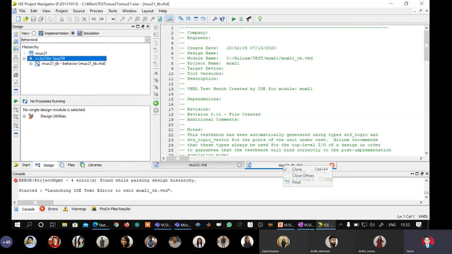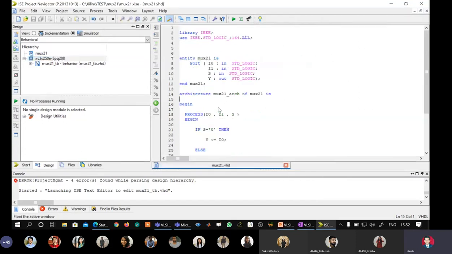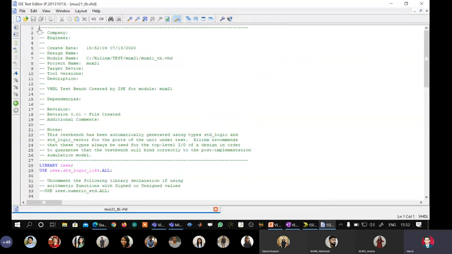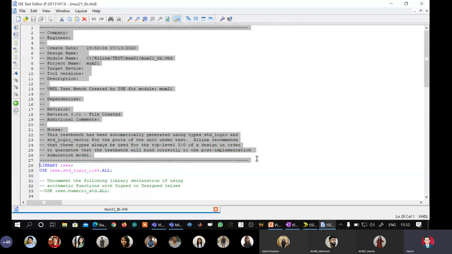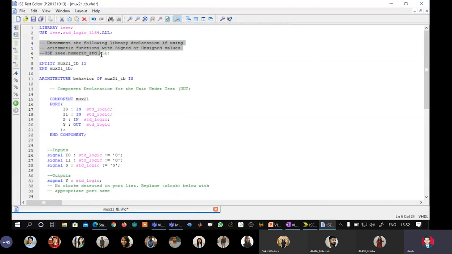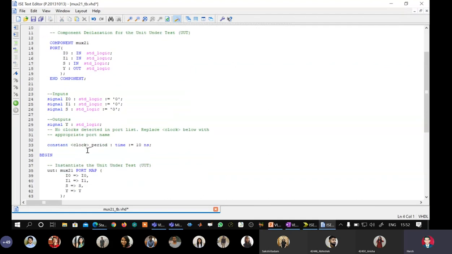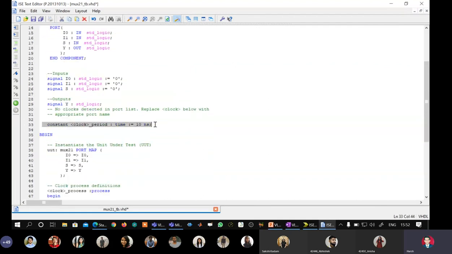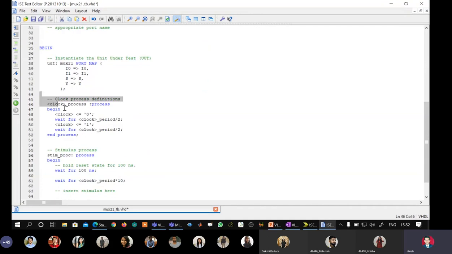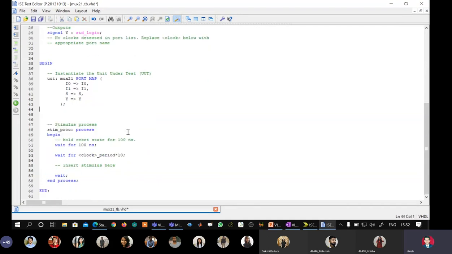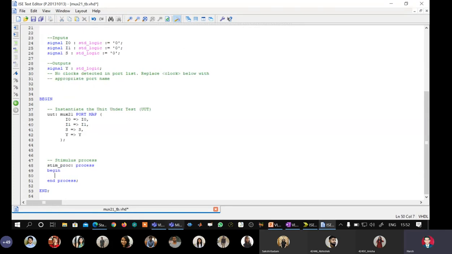Again, to have more space for coding, I will float this window and then I will delete all the comments here. I will delete another set of comments here. I don't need a clock because my system is combinational, not sequential. I will also delete the construct provided by the tool for clock generation. And this is where I will write 3 particular processes which will generate the test vectors.